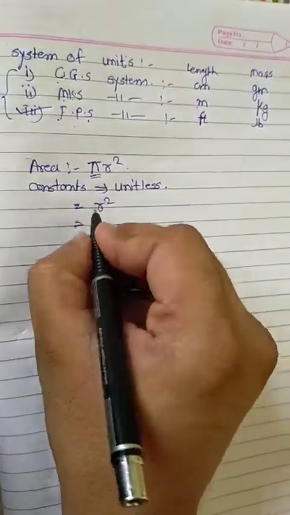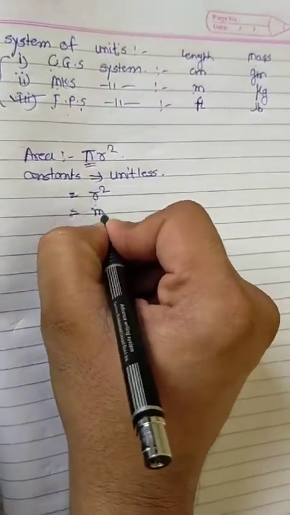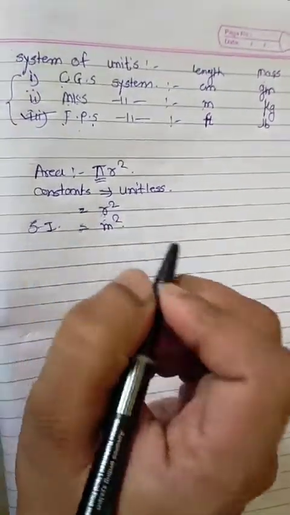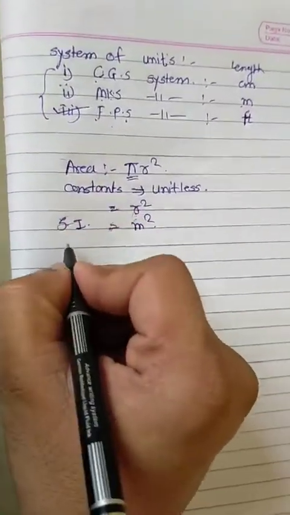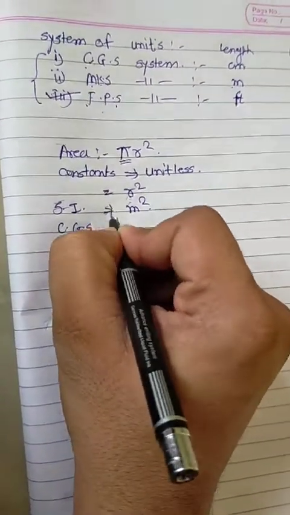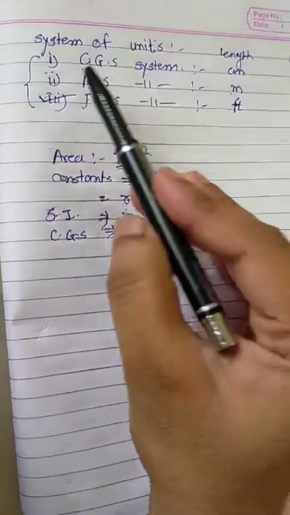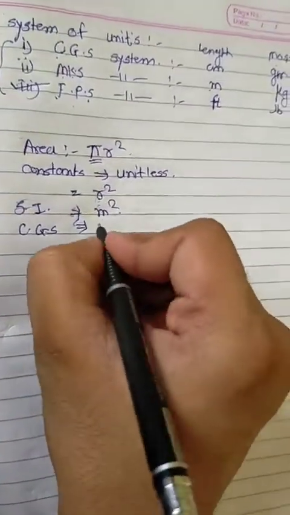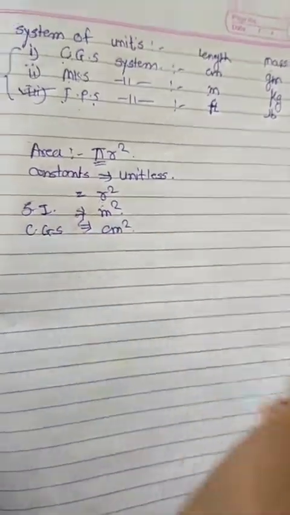Now r square means meter square is the SI unit. What is the CGS unit of area? In the CGS system, length is measured in centimeter, therefore centimeter square is the CGS unit of area.